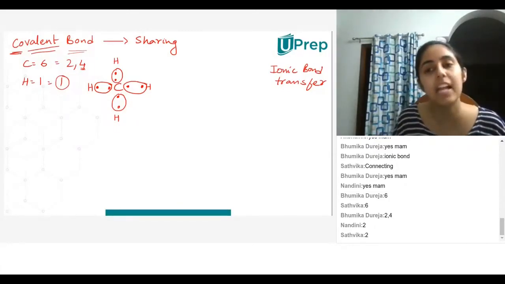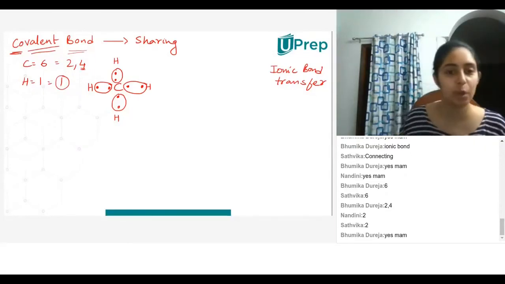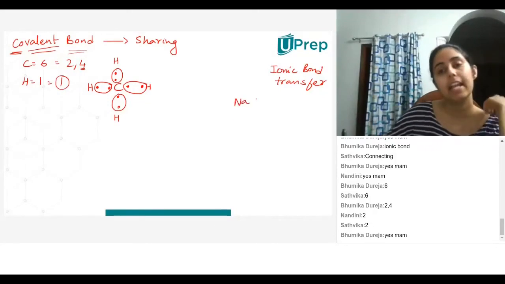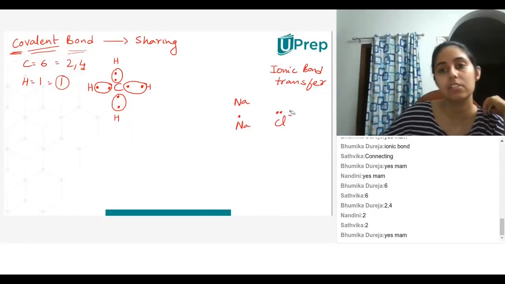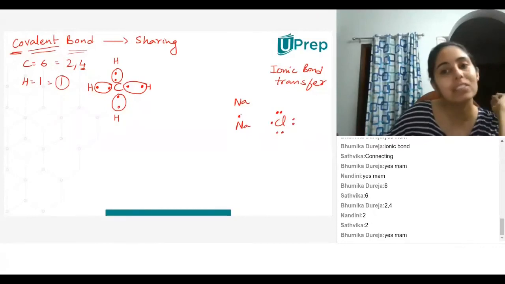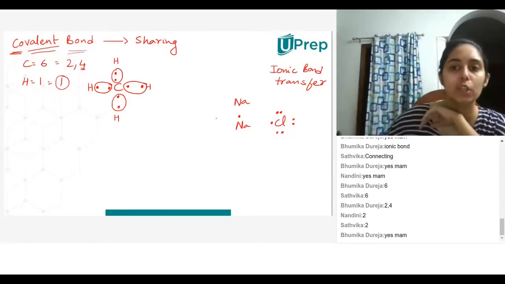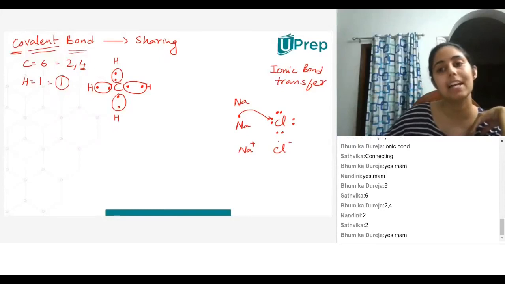What is the difference between ionic bond and covalent bond? No, ma'am. Okay, no problem. So what I'm saying is, in case of NaCl, let me just draw Cl. Chlorine needs 1 electron. Na does not need this electron. It just wants to get rid of that electron completely. So it transfers this electron to chlorine. And then Na plus has no outer electrons, and Cl minus has 8 electrons.